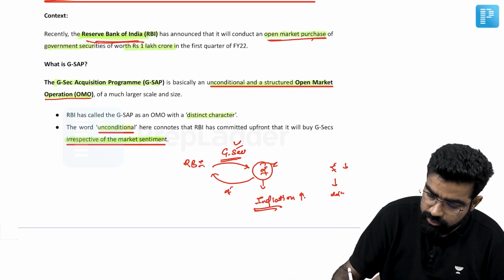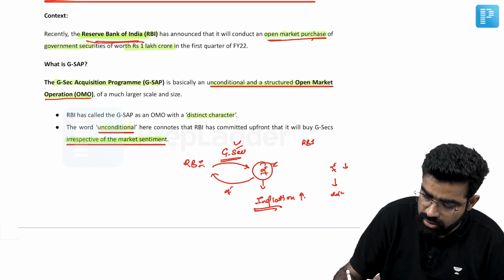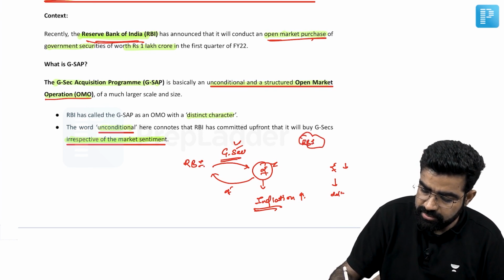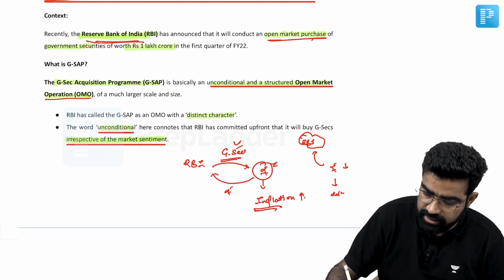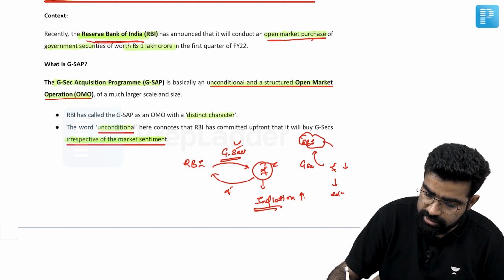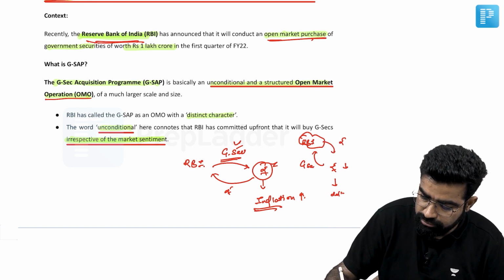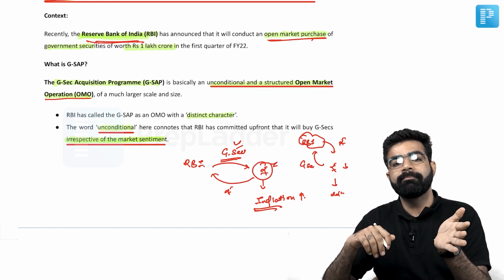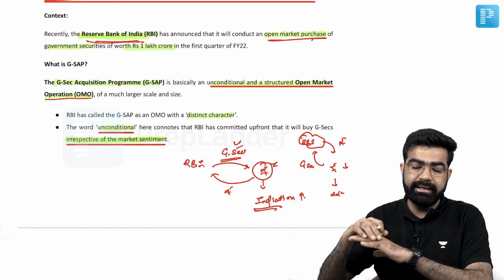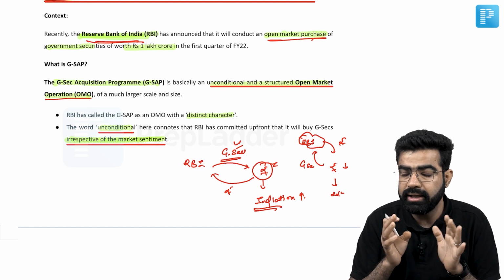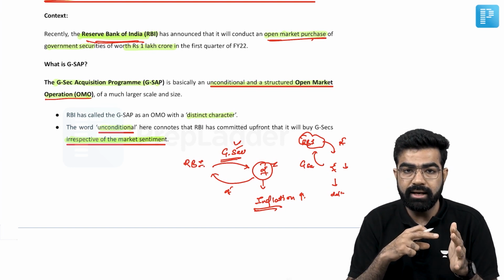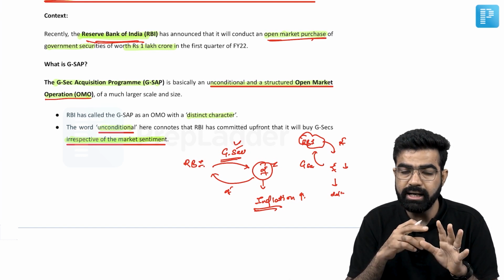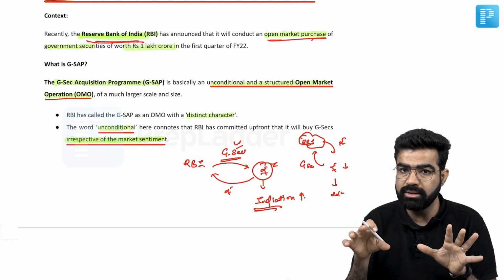If the RBI wants to inject money into the economy, the RBI will buy the government securities from the people. In this way, government securities will come to the RBI, and in lieu of that, the RBI will give money to the people. In this way, rupees will come to the market, and this operation of the RBI is known as open market operation, where government securities are sold and purchased by the RBI according to the trends of the market.